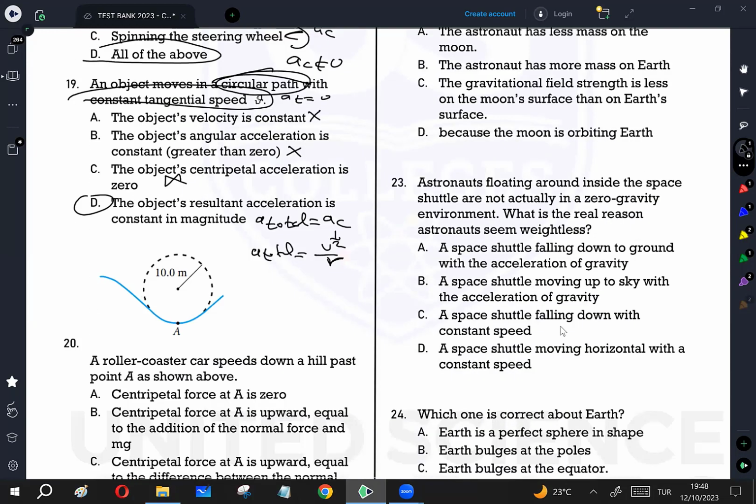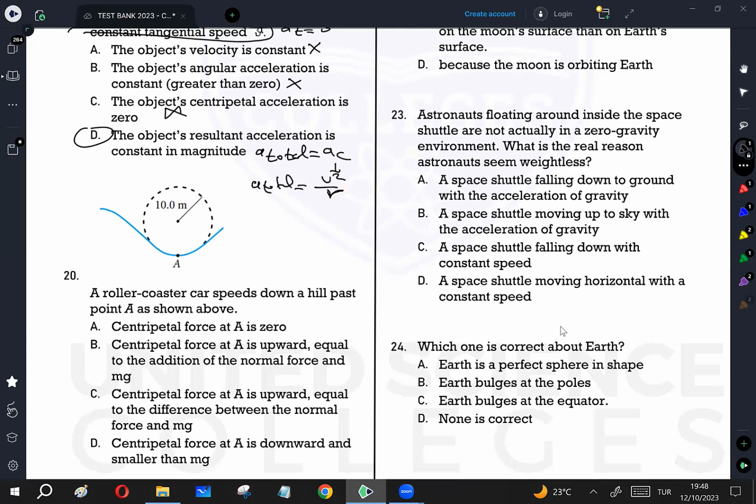Question number 20. A roller coaster car speeds down a hill and past point A as shown above. So the questions are about point A. At point A, centripetal force is zero. Impossible. It's moving in a circular path. If moving in a circular path, centripetal force points upward towards the center because the center is above. This is not correct.